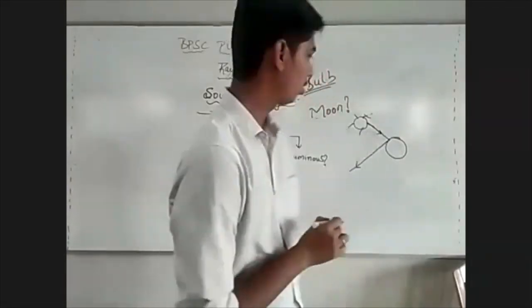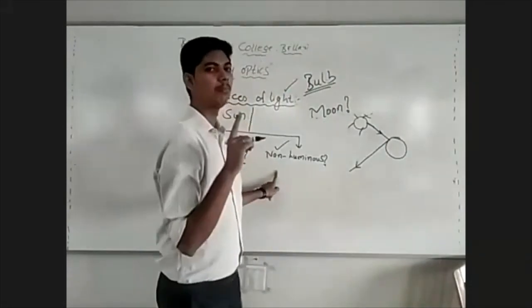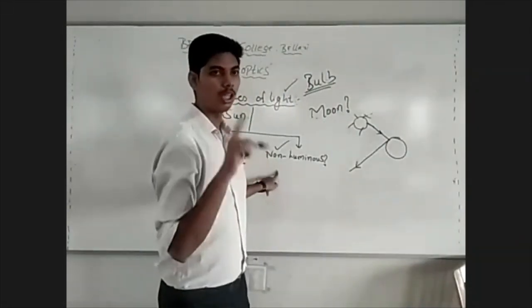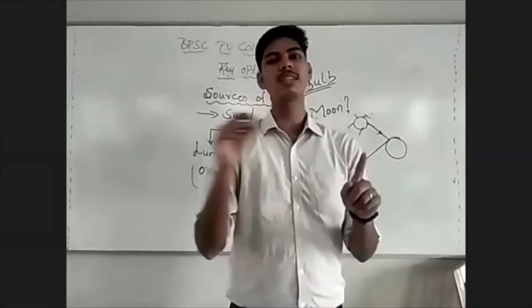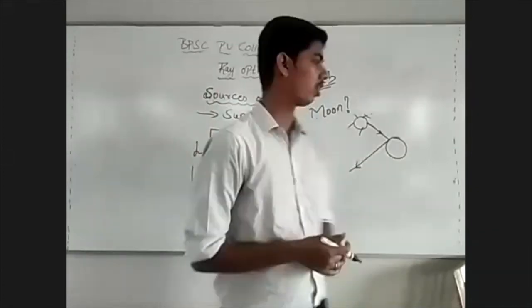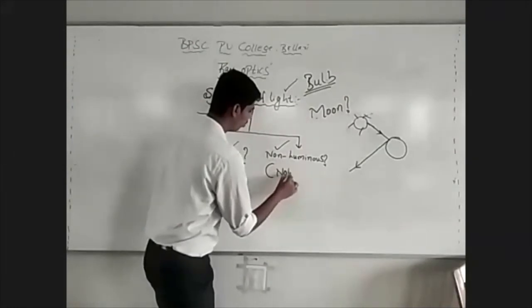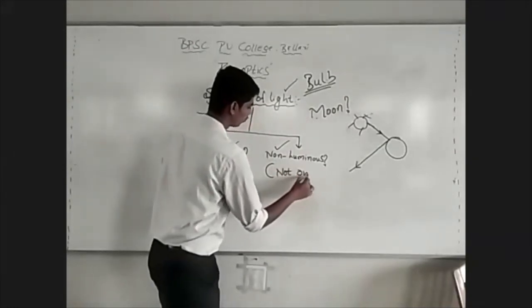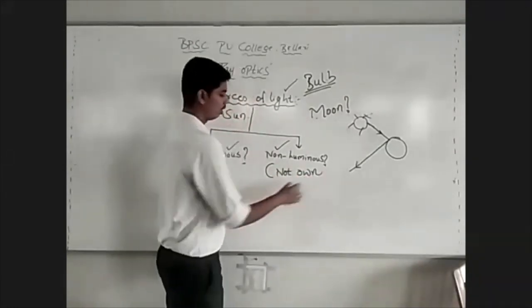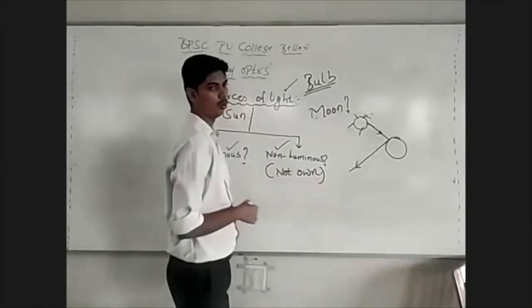Such sources which do not emit light of their own, instead reflect the light that is incident on them, are called non-luminous sources of light. They do not have the ability to emit light of their own.